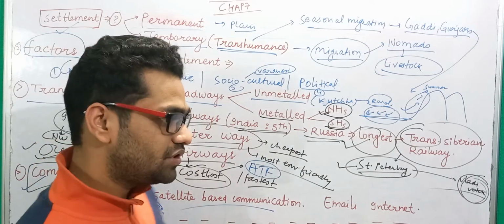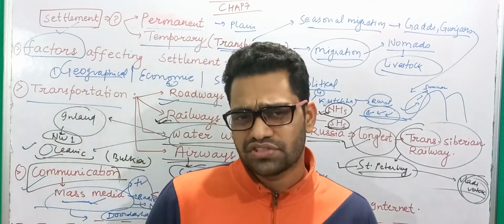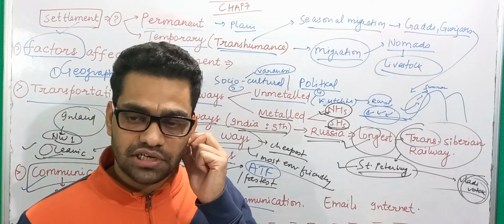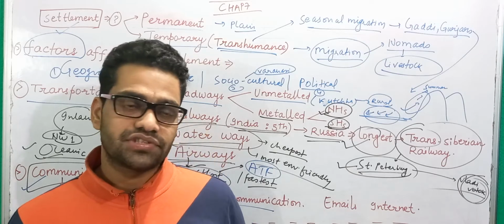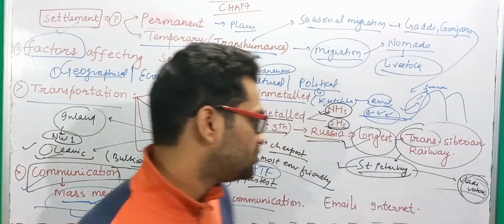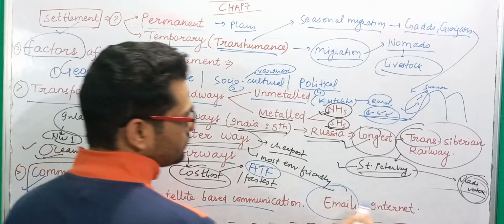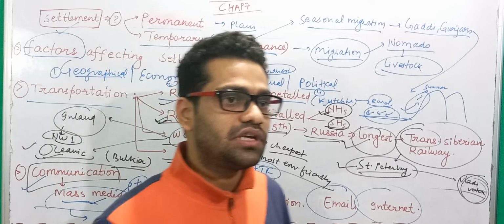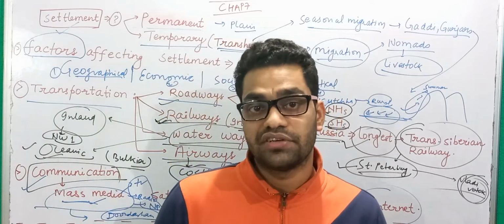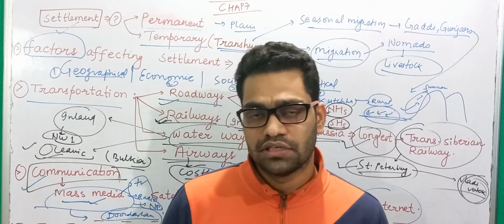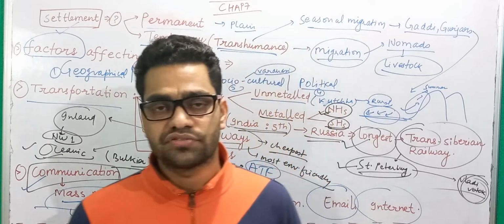Now the present scenario is dominated by satellite based communication. Now what is this satellite based communication? The internet services that are being provided, we are using Gmails, we are using mails, we are using internet services. These are very fast. The amount of communication and the rate of communication has increased manyfold. That is why we say that the whole globe is shrinking.